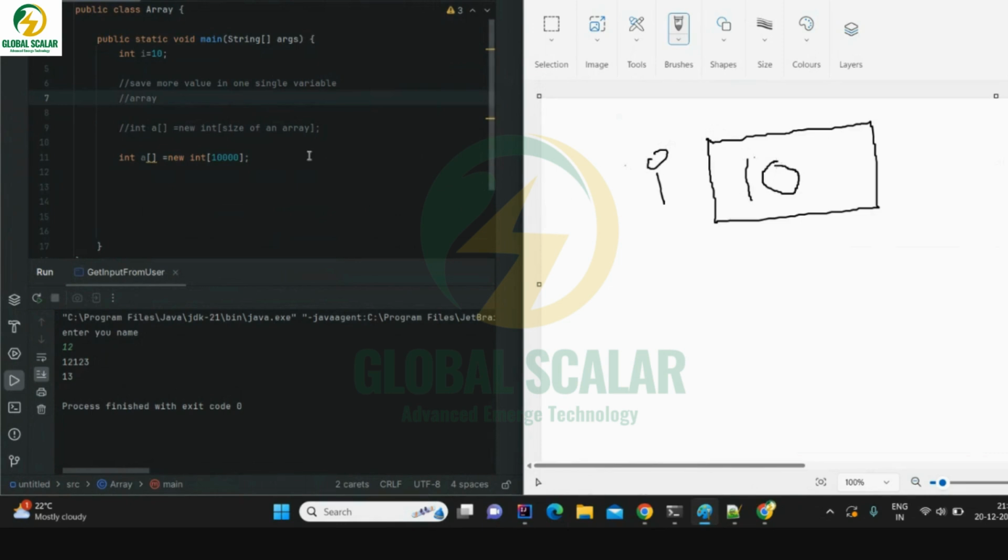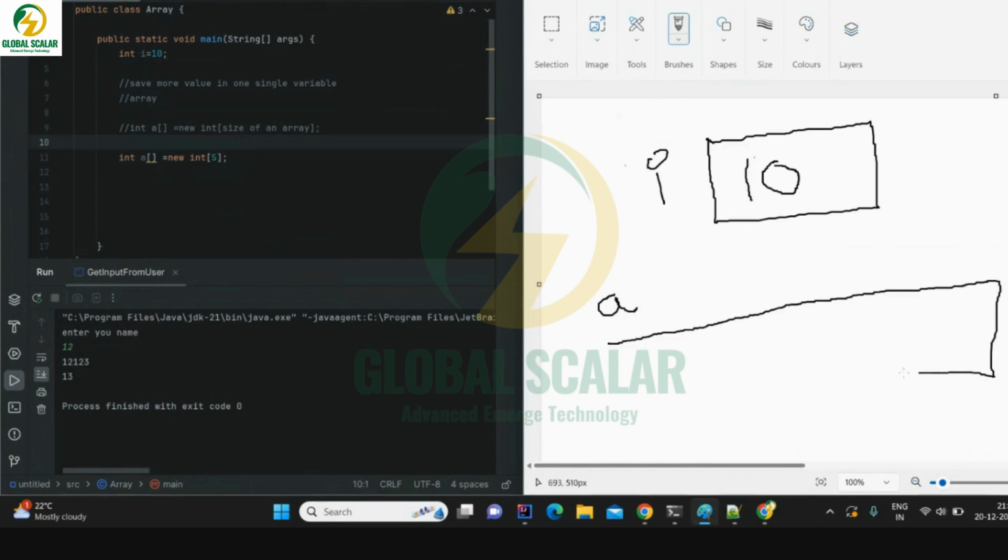Whereas in the case of a, whenever we have declared like this, for now, instead of 10, I will just give it as 5. Okay, up to 5 numbers I want to save. Here, what happens when you create it of type array, how is it going to get created? It will create a memory with 5 blocks, not 1, 5 blocks. So this a will point to this entire 5 blocks, guys. Remember, when it is an array, it is not like i, which is just pointing to one block. With i it is simple: if you want to fetch the 10, you just call i.